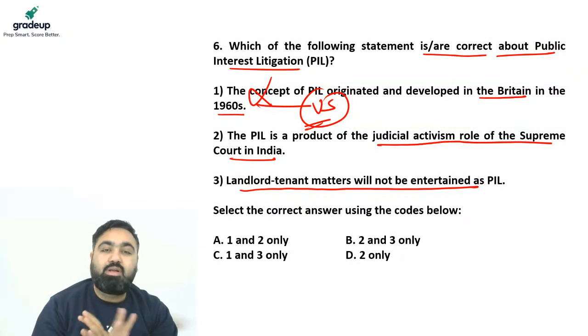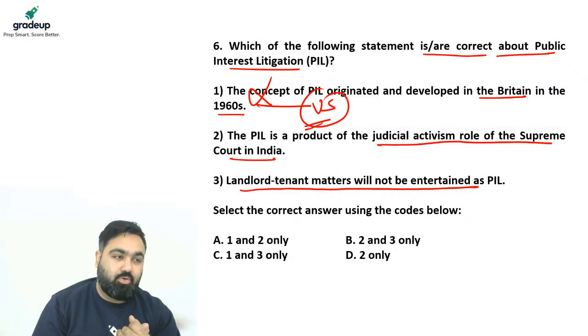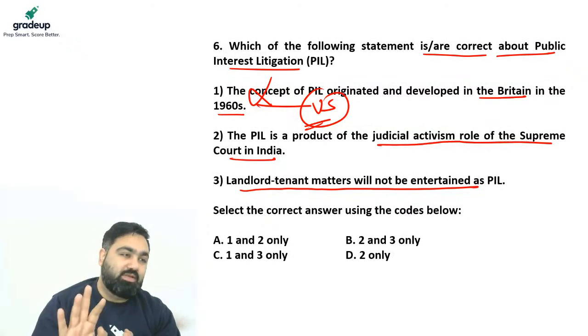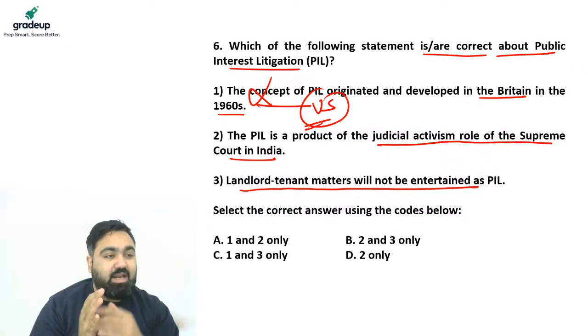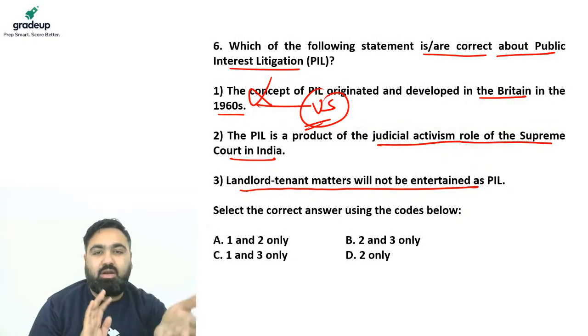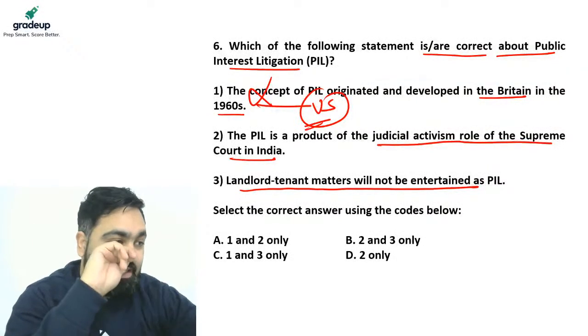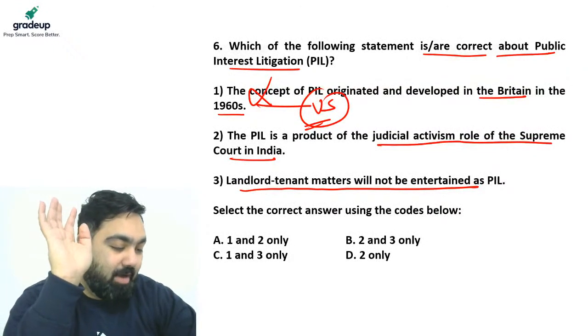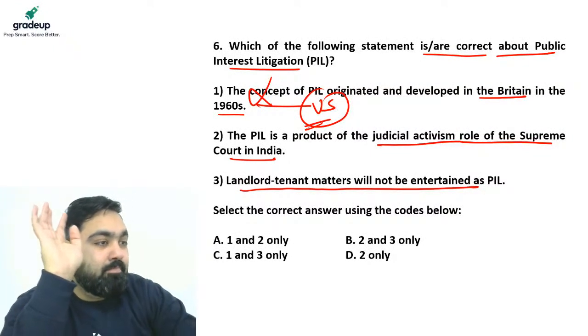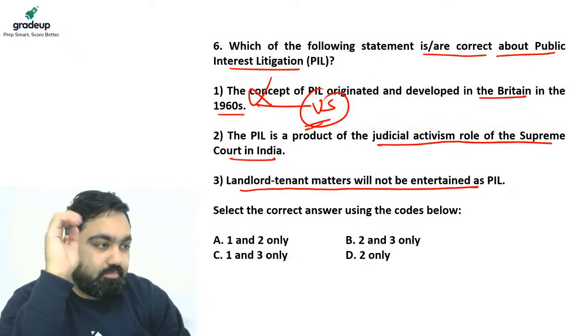British Supreme Court is very different from India's Supreme Court. Our Supreme Court has taken many things from US. Our legislature and executive, these two are similar to Britain, but our judiciary is not similar to Britain. In Britain, the Supreme Court does not have these kind of powers. So PIL concept started in US.